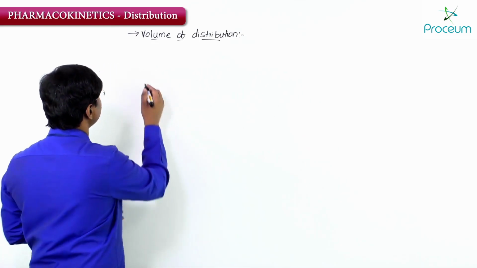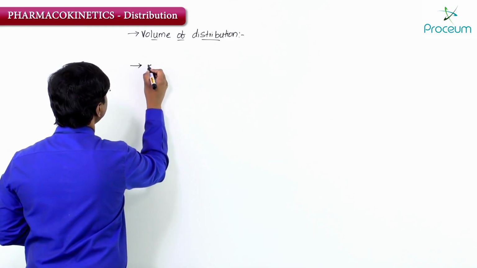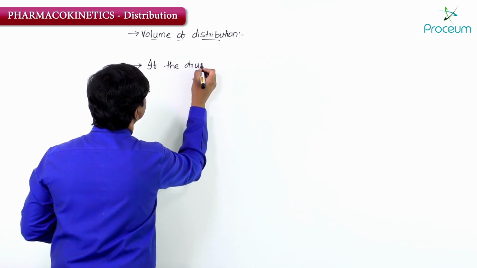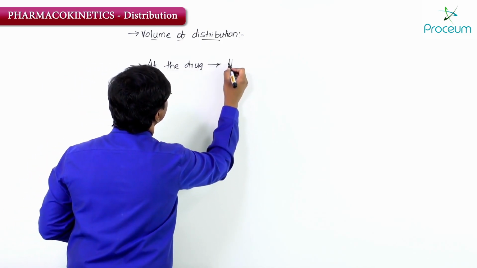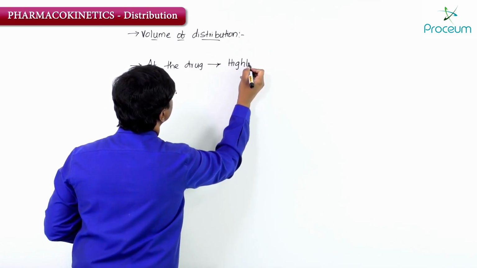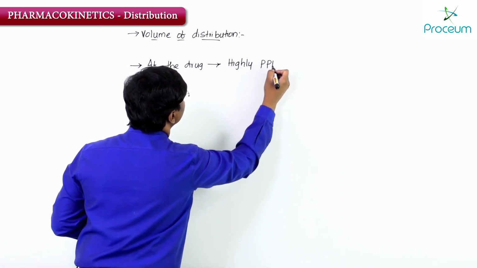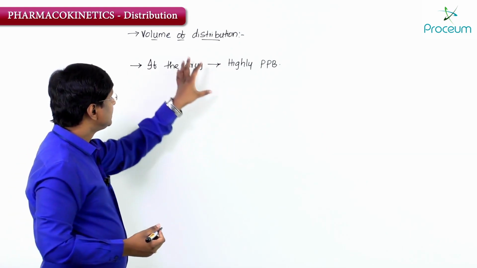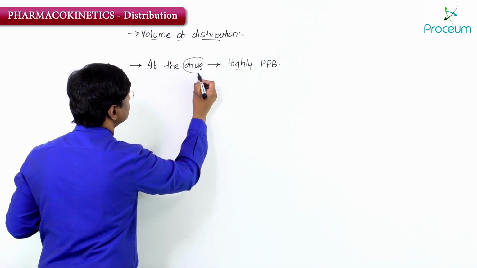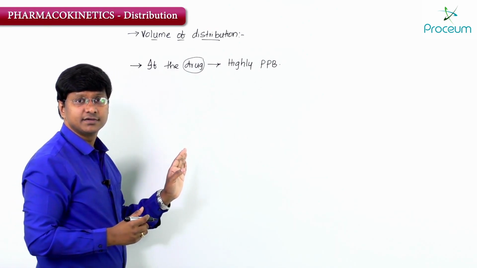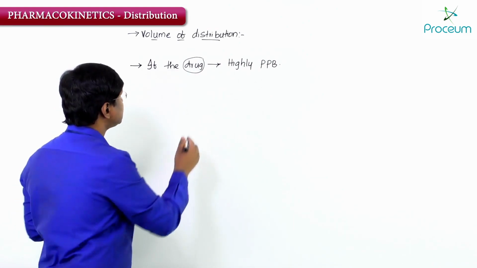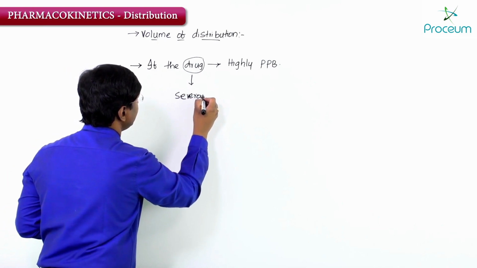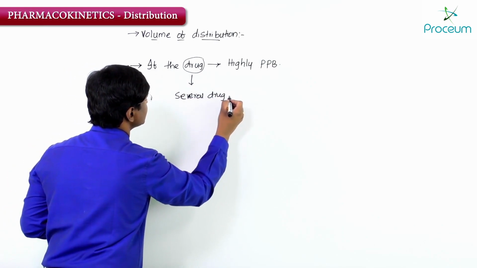So if the drug is highly plasma protein bound, this particular drug will have several drug interactions.